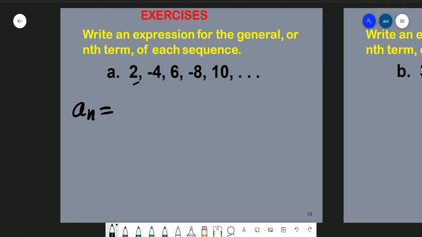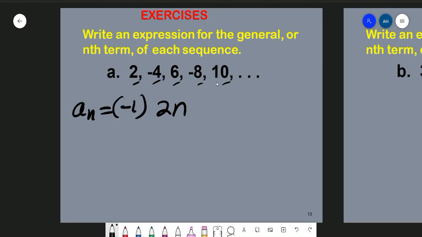The numbers are 2, 4, 6, 8, and 10. That is actually 2n, a multiple of 2. But at the same time, the sign, positive and negative, alternates. The first one is positive, the second one is negative, and then positive again, and then negative, and then positive again. See, positive and negative alternate to each other. So we have to take care of that. And we write that down as negative 1 to the power